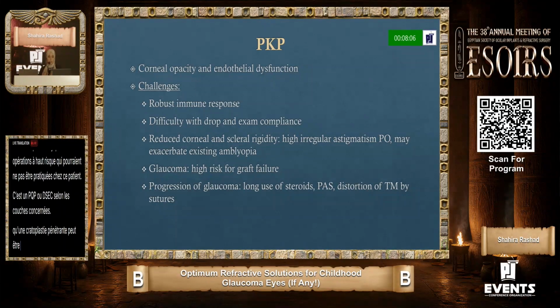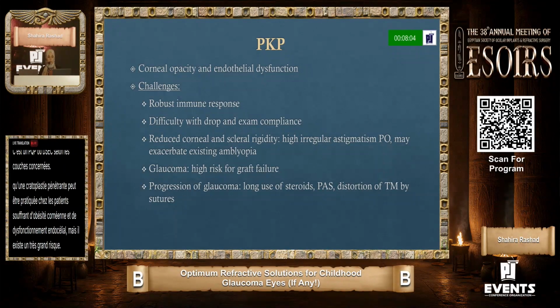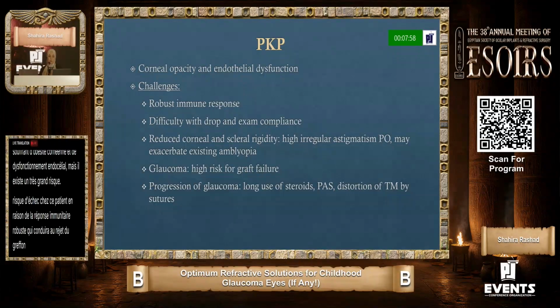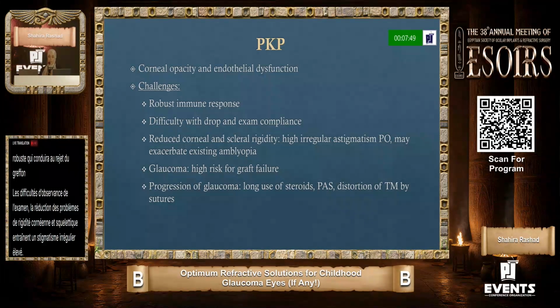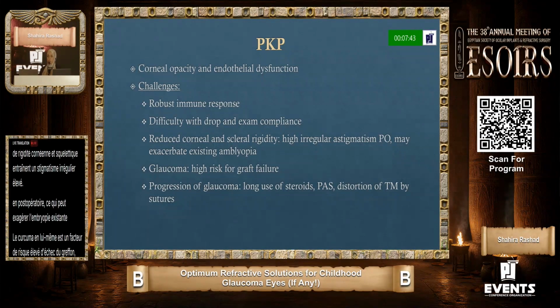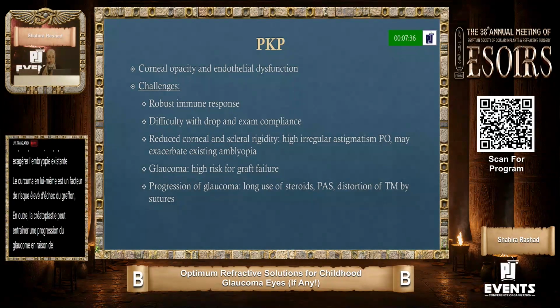for failure in these patients because of the robust immune response that will lead to graft rejection, difficulty with examination compliance, and reduced corneal and scleral rigidity, which will result in high irregular astigmatism postoperatively, and this may exaggerate the existing amblyopia. The glaucoma by itself is a high risk factor for graft failure. Also, keratoplasty can lead to progression of glaucoma from the long use of steroids, from peripheral anterior synechiae, and from distortion of the trabecular meshwork by sutures.